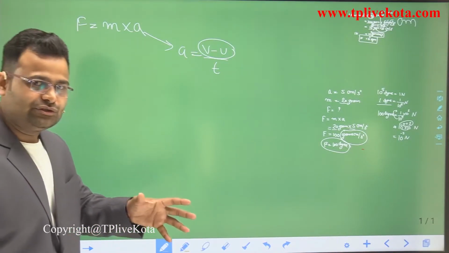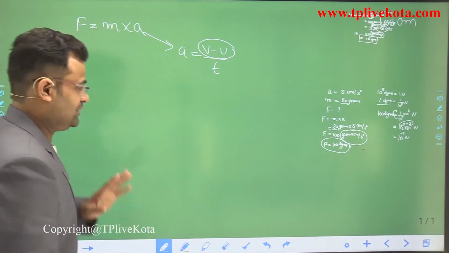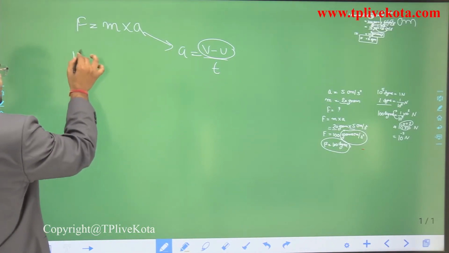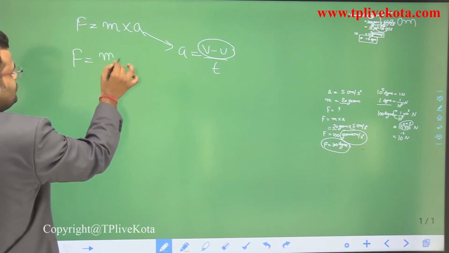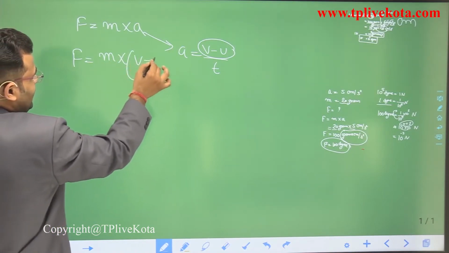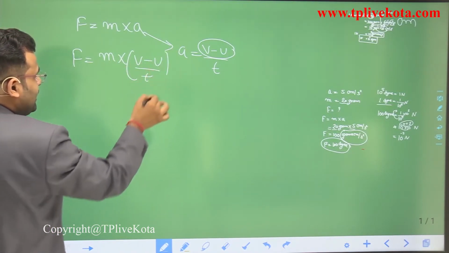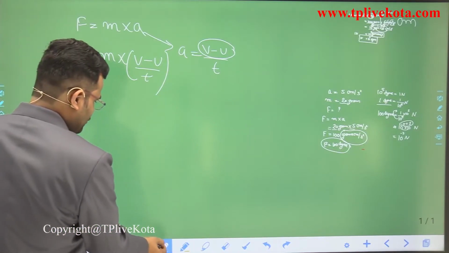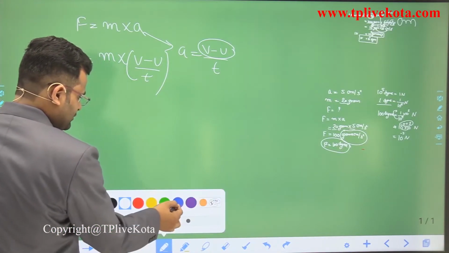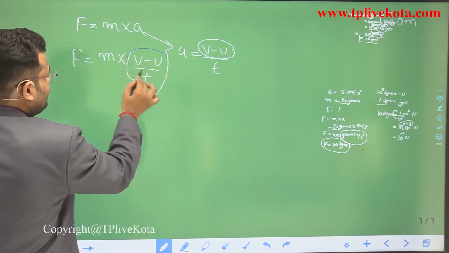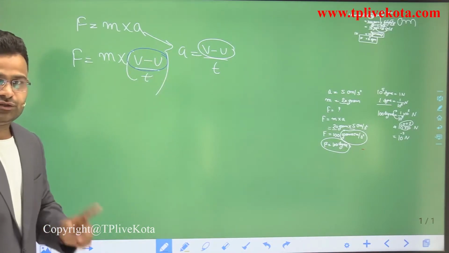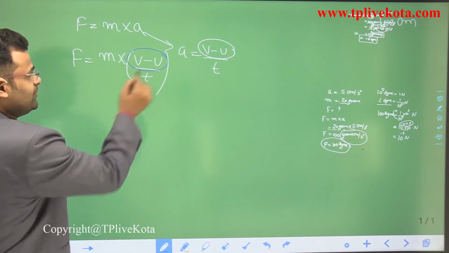So writing the value of acceleration, force is equal to mass into v minus u upon t. According to this numerical, we want to calculate v minus u.